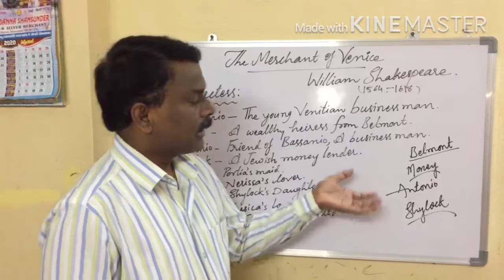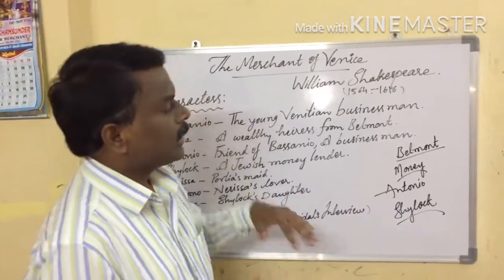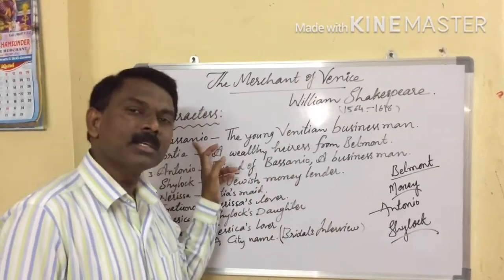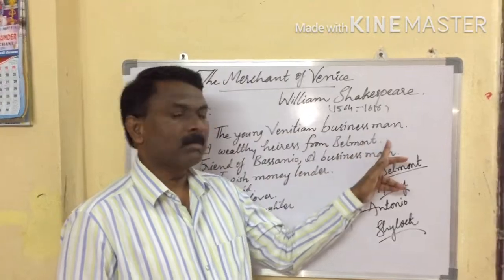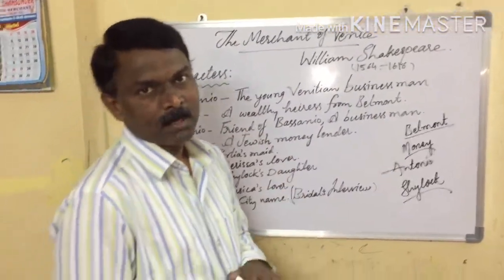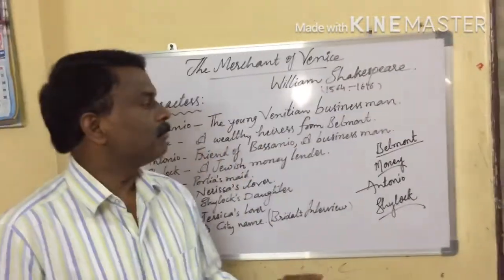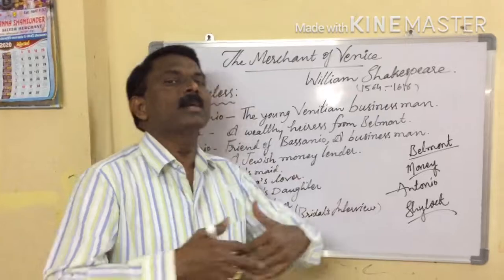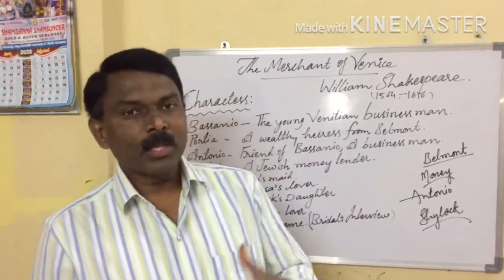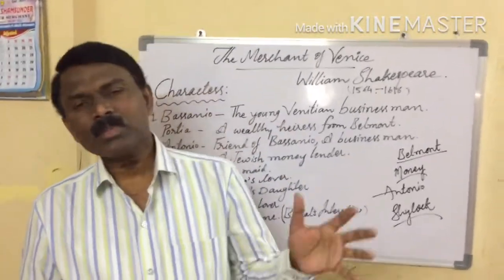So now Antonio took the amount from Shylock and immediately gave it to Bassanio to start his journey to Belmont to attend Portia's bridal interview. Okay, so Bassanio reached Belmont city and started attending that bridal interview.